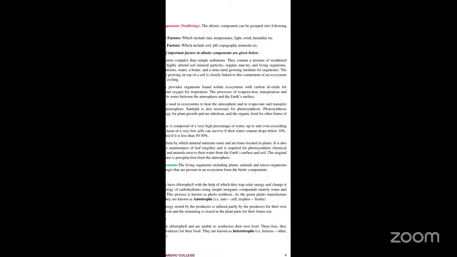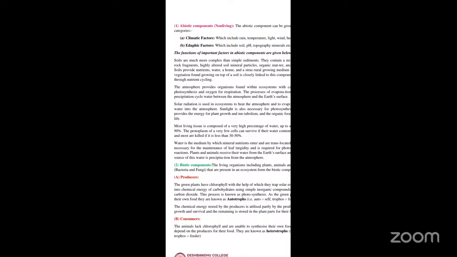The next is consumers. Now, consumers are nothing but the animals. Animals do not contain chlorophyll. The chlorophyll is present only in the plants, whereas animals lack chlorophyll. So since they lack chlorophyll, they cannot synthesize their own food. They depend upon the producers for their food. Hence they are called heterotrophs. Hetero means other, whereas trophos means feeder, meaning they depend upon others for their feeding. So this is about the consumers.